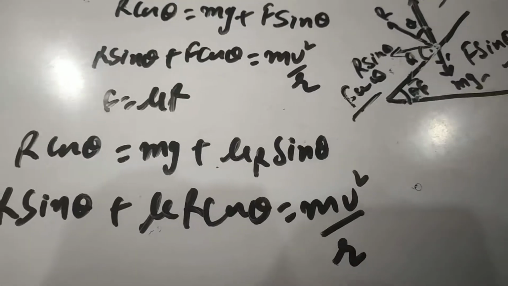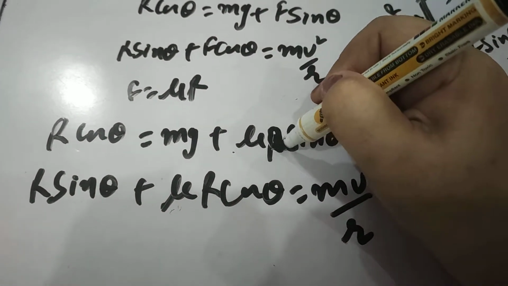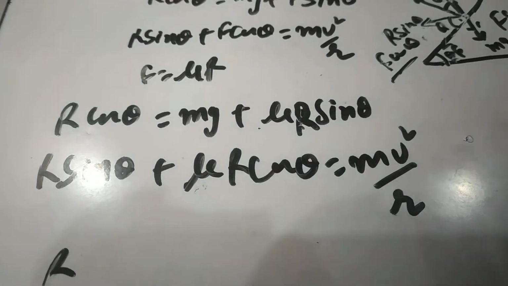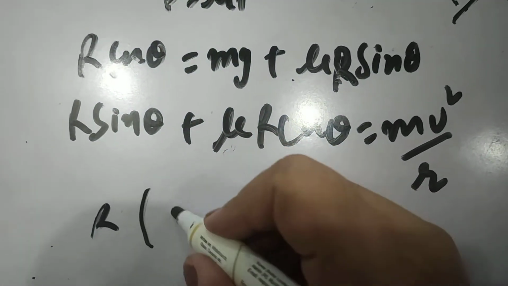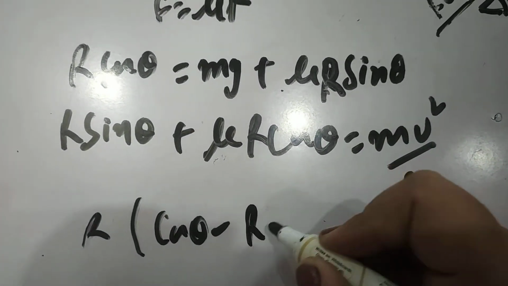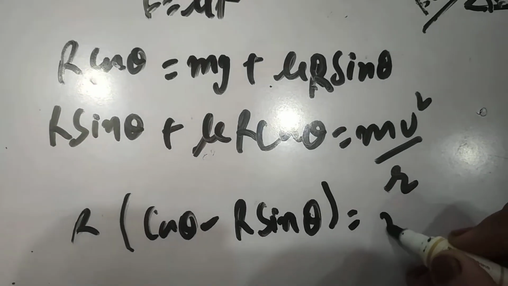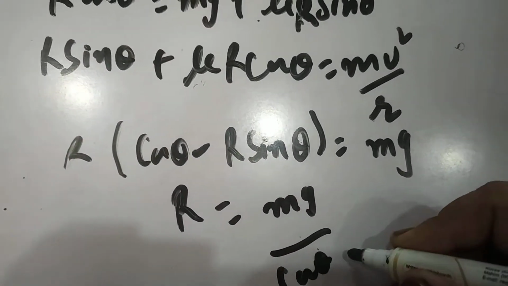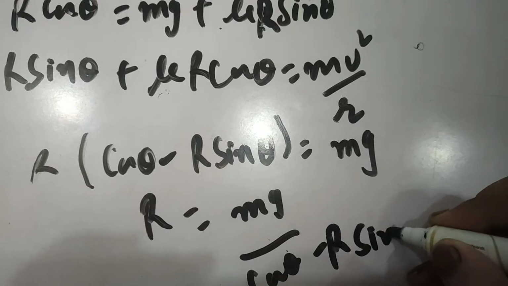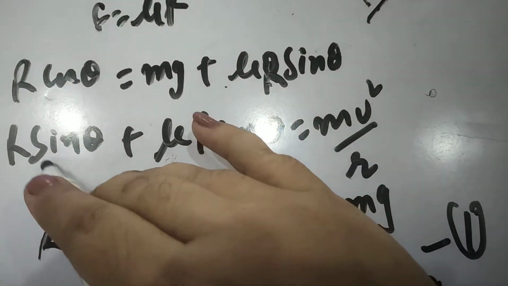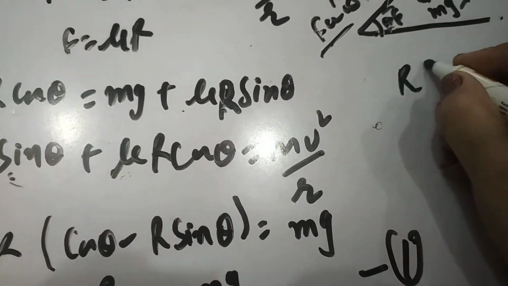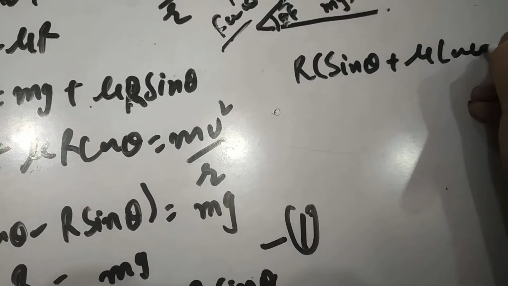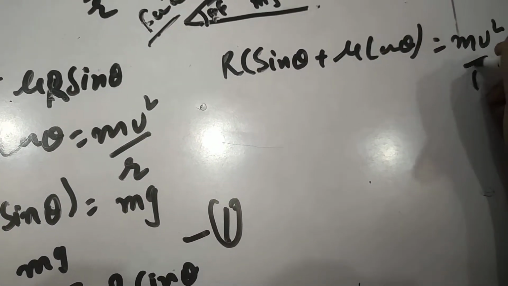Fine. Now this R is in multiplication, not a subscript, so that R term will be taken to that side. R is taken common: R into cos theta minus mu sin theta is equal to mg, or R is equal to mg divided by cos theta minus mu sin theta. We call this equation number 1. Now moving to this equation, R is taken common. This will be R into sin theta plus mu cos theta is equal to mv square by r.